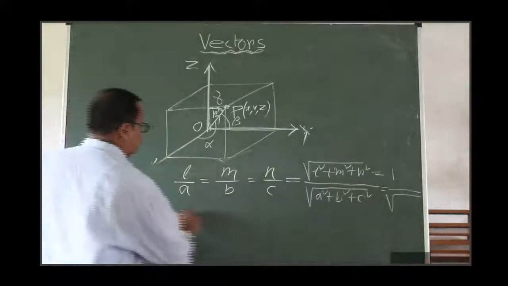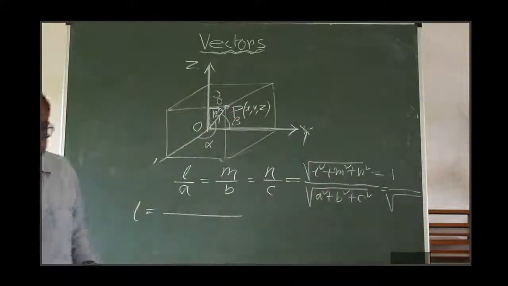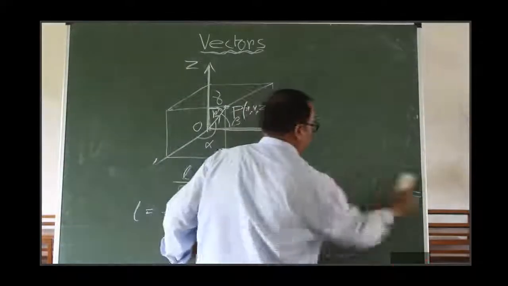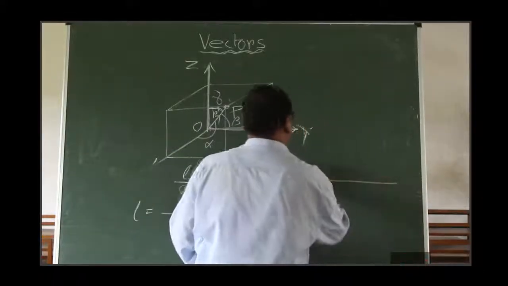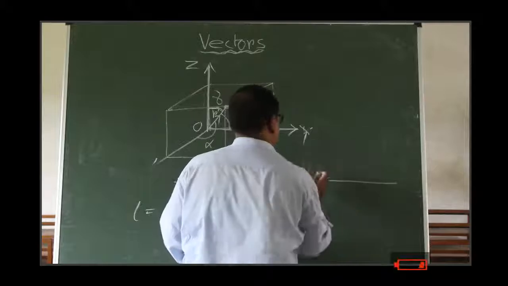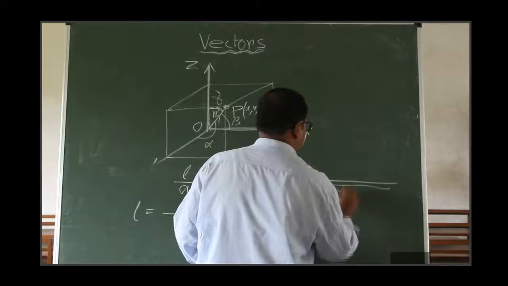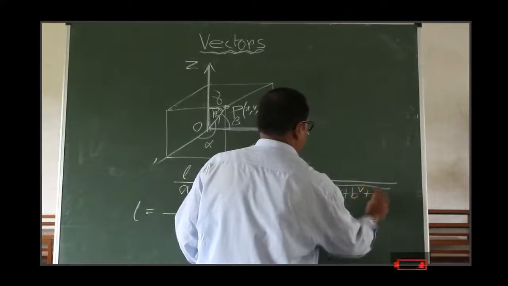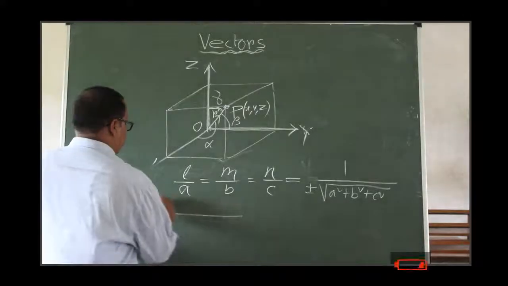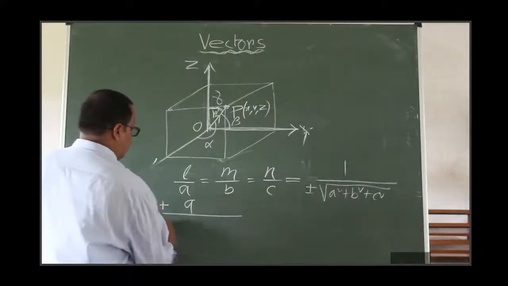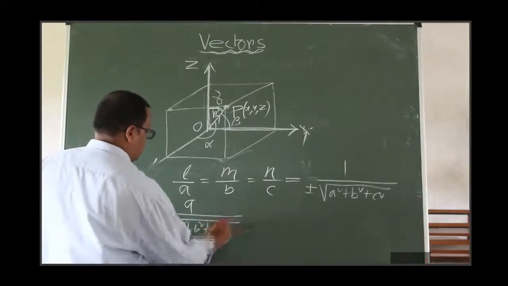L will be this equal to 1. I am writing it here clearly. When you take a square root, of course you will give plus minus. It will be plus minus square root of a square plus b square plus c square, and the upper portion is 1. So what is L? Plus minus a by root over of a square plus b square plus c square.